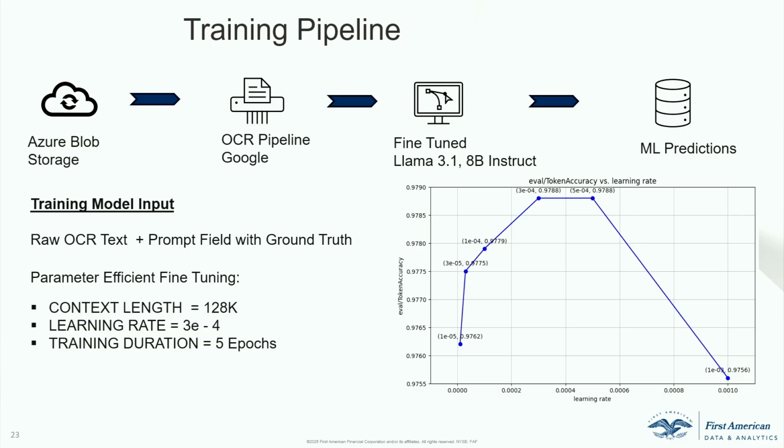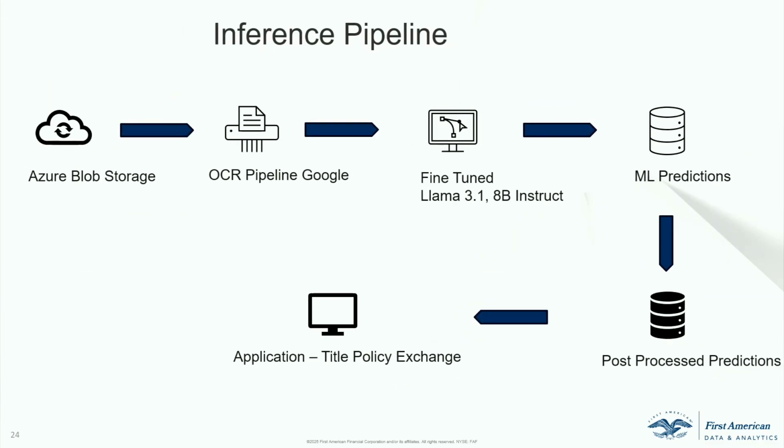But then when we started doing the inference, here you'll notice we actually don't stop at the ML predictions. There's some post-processing that happens. The post-processing covers dates, addresses, title company names, address standardization, all of that happens in post-process predictions. And then that would be sent down to the downstream applications for title exchange.